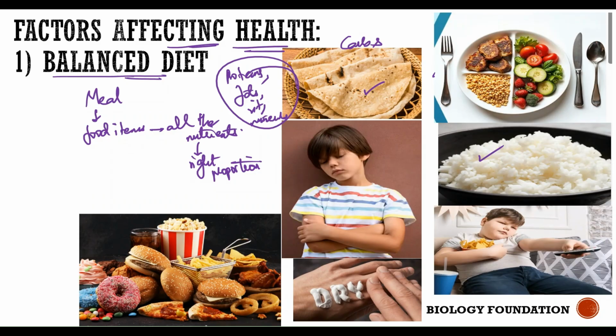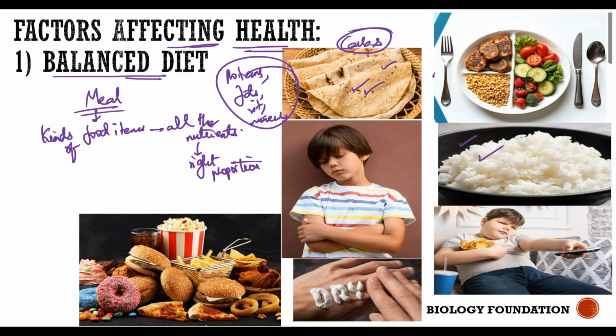Why? Because only one nutrient is properly getting replenished in your body, which is carbohydrates. If you are daily eating only one food item, you are only replenishing that one particular nutrient present in the food. But what about the other nutrients? So that's the reason your meal should have various kinds of food items in it, where each food item is rich in one nutrient. So it's quite important to understand that not all food items have all the nutrients in them. Like for example, chapati or rice, they don't have all nutrients in them, but they are rich in one nutrient. What is that one nutrient? They are rich in carbohydrates.